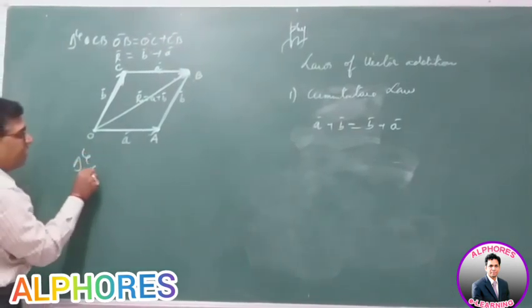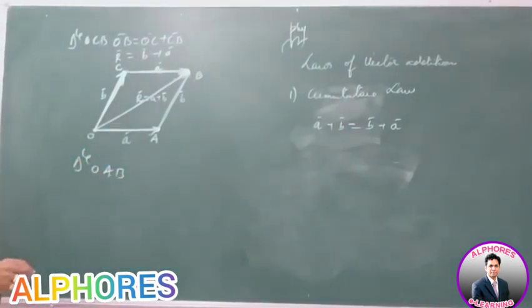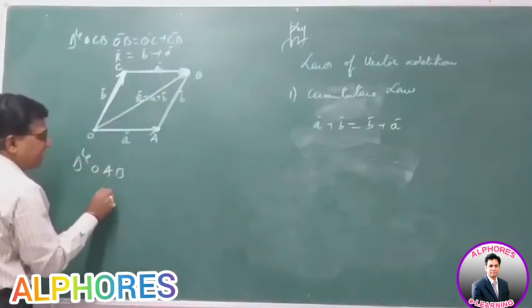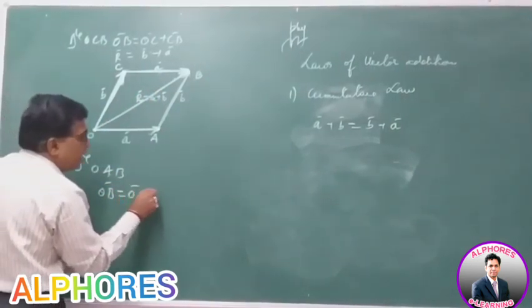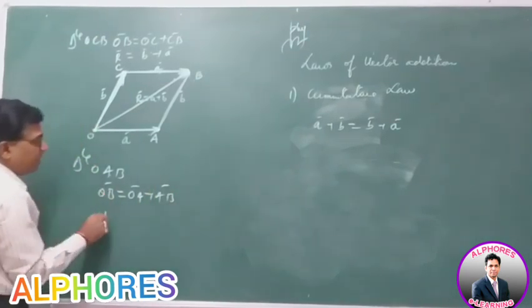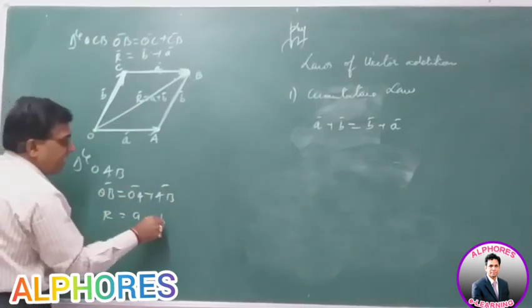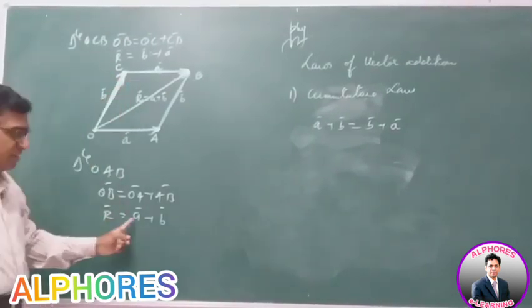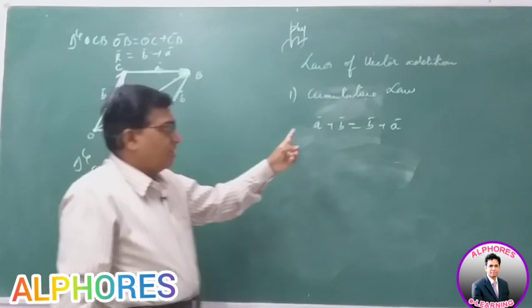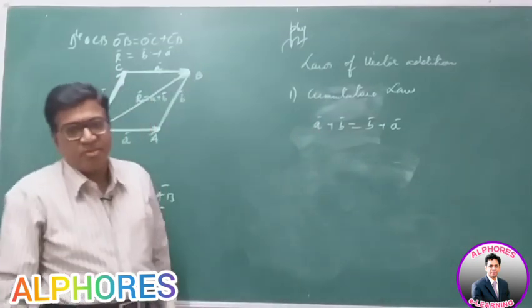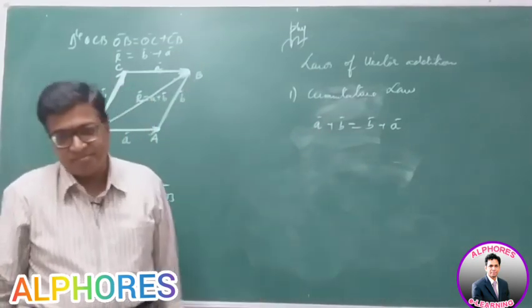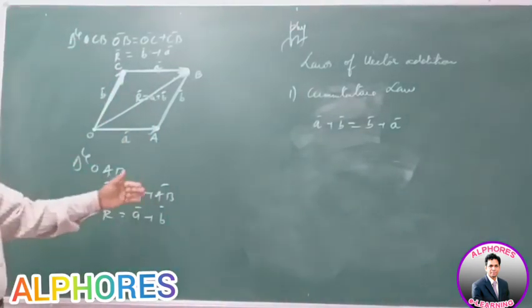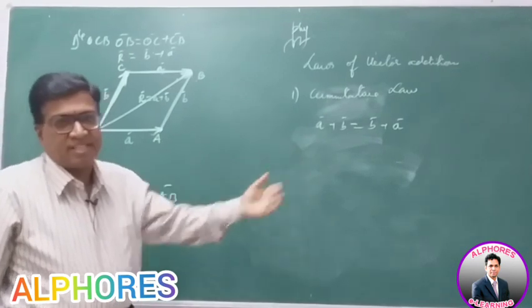Now from the triangle OAB, OB is the resultant of OA plus AB. Well, OB is R, OA is A and AB is B. So R is the same whether it is B plus A or A plus B. So the law of commutation is obeyed. Commutative law is satisfied. So vectors obey the commutative law.